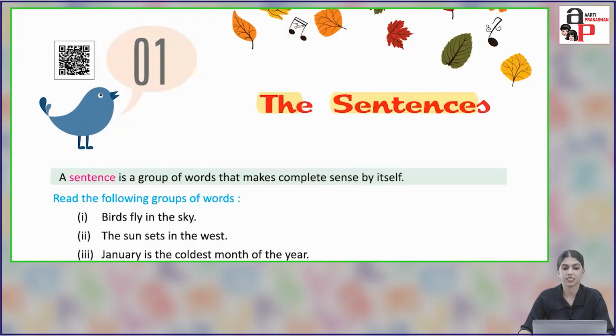So let's start with the chapter, the sentences. A sentence is a group of words that makes complete sense by itself. So a sentence is a group of words which has its own meaning.